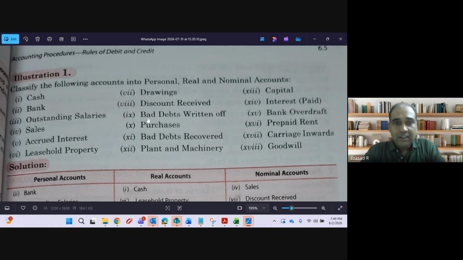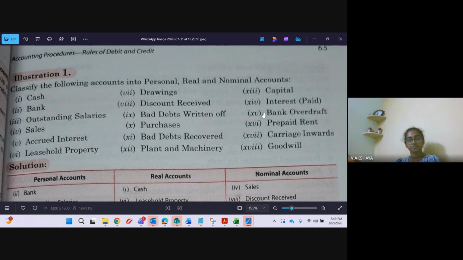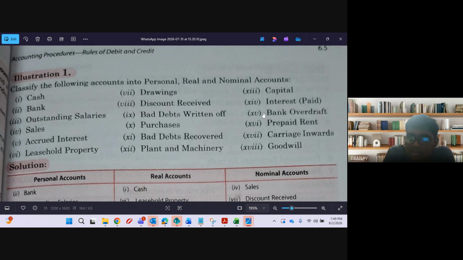Bad debts recovered. Whatever bad debts happened in the 9th point, that guy met me in the street. He has repaid that amount to me. So I am recovering my bad debts. Bad debts recovered becomes my income now. Income will be which category? Nominal account. Plant and machinery will be which category? Real account. Assets. Personal or real account? Real account, sir.